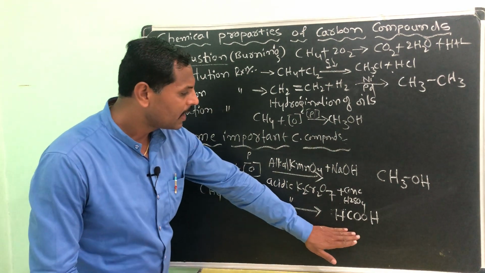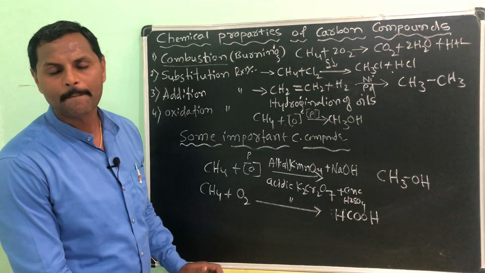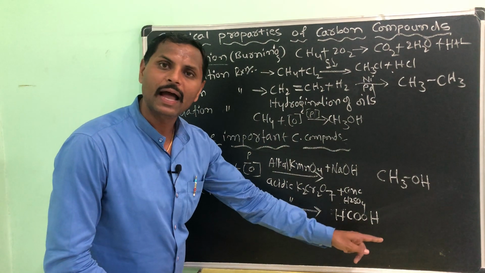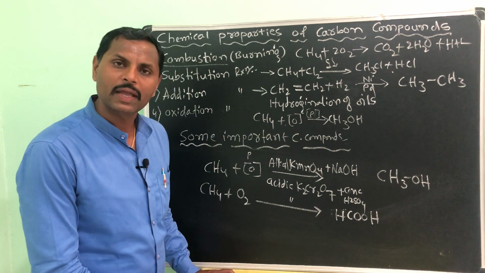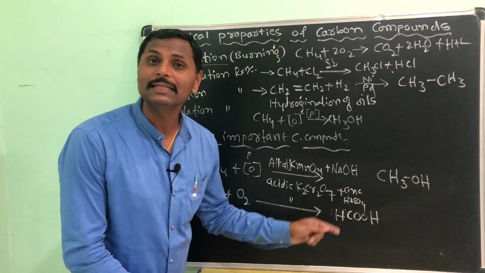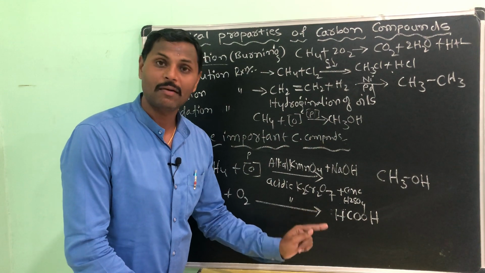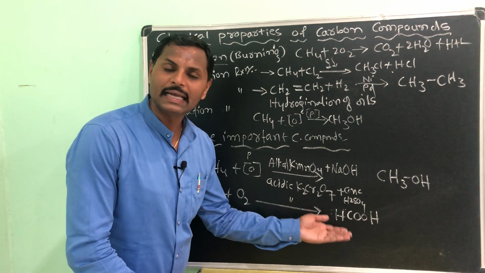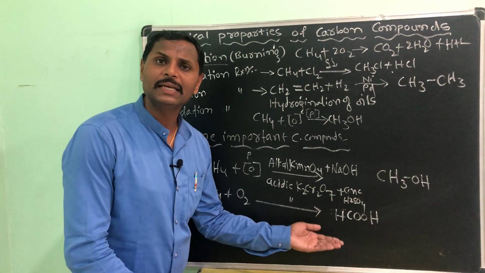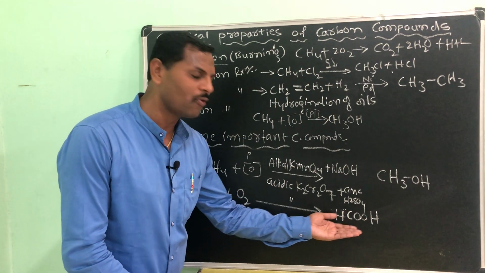That means formic acid or methanoic acid. The name formic acid comes from the ant, whose name is Formica. Whereas the IUPAC name is methanoic acid, because the COOH group is there.